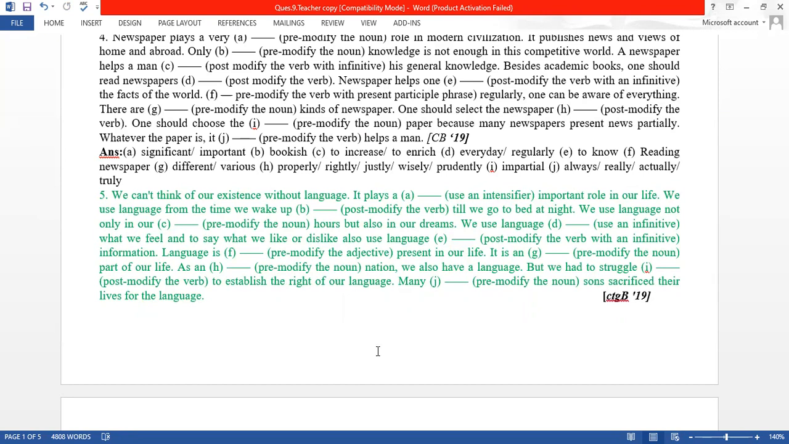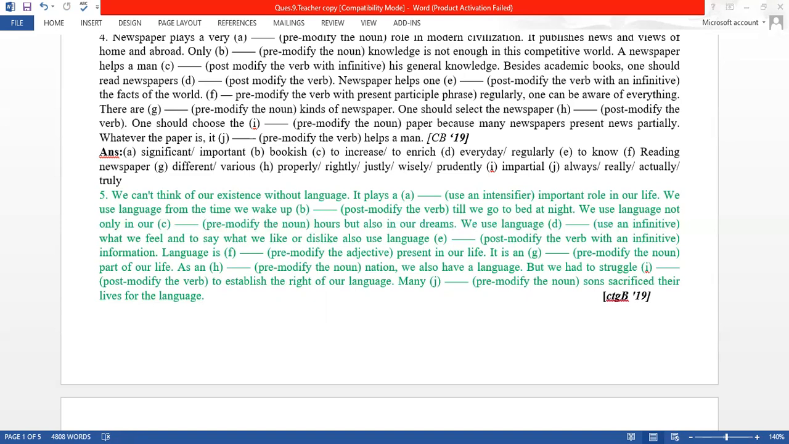You have to use adverb in B number. In the morning, in the morning. The answer of B number is in the morning till we go to bed at night. We use language not only in our pre-modify the noun, that means you need an adjective. Our waking, W-A-K-I-N-G. Waking hours, but also in our dreams.